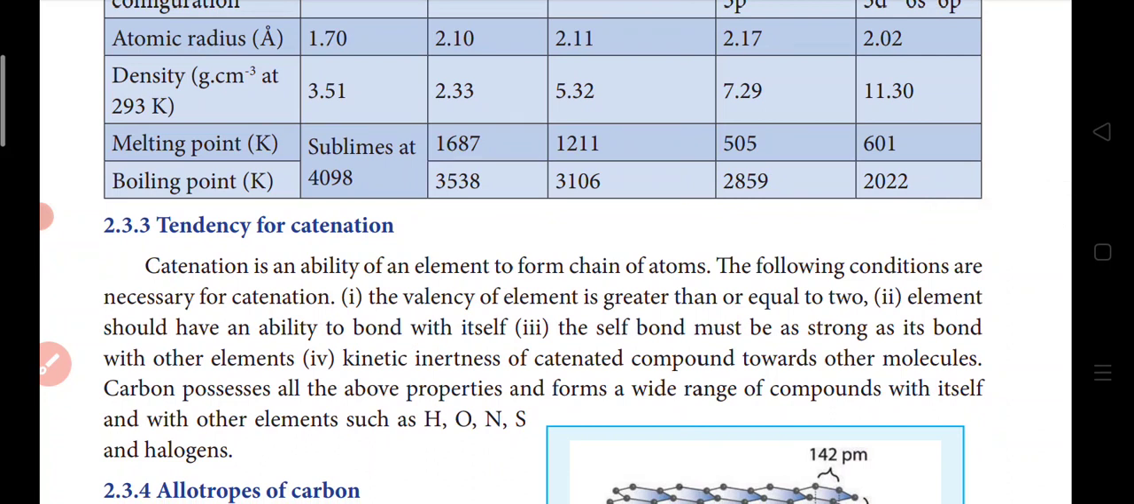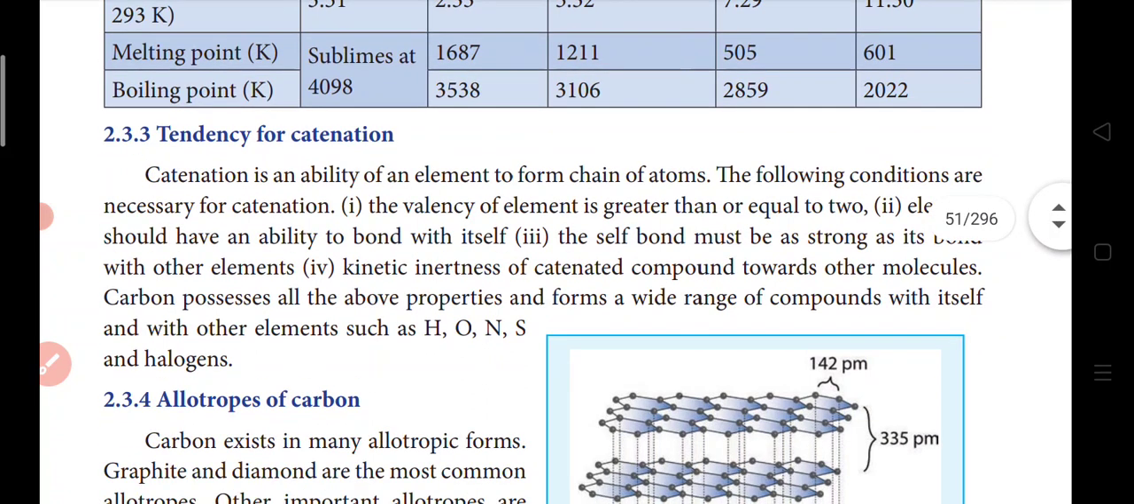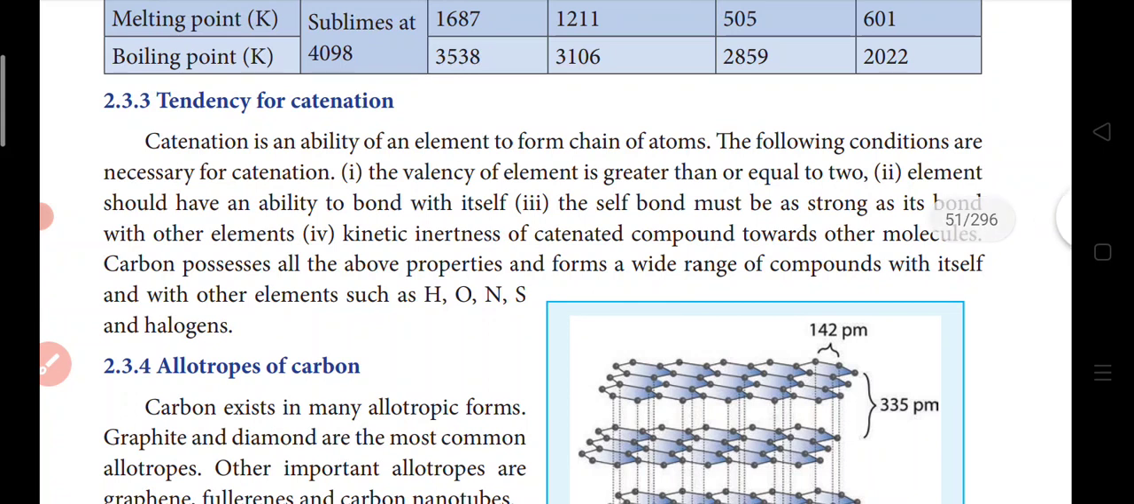Next is catenation. One important property of carbon is catenation. What is catenation? Already we have studied this. Catenation is the chain forming property. Catenation is the ability of an element to form chains of atoms. The following conditions are necessary for catenation: the valency of the element is greater than or equal to 2. Define catenation and state the conditions for catenation is again a book back question.